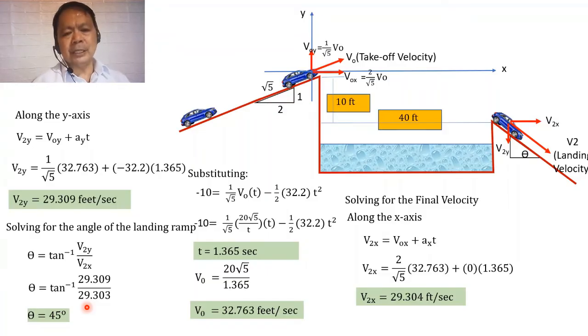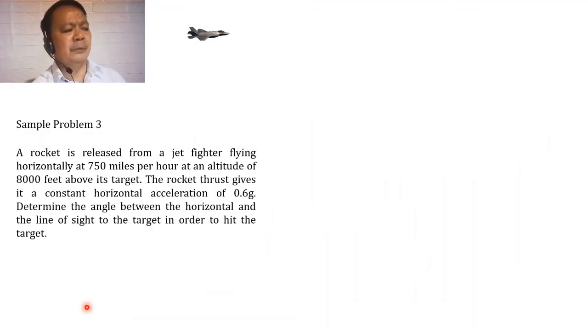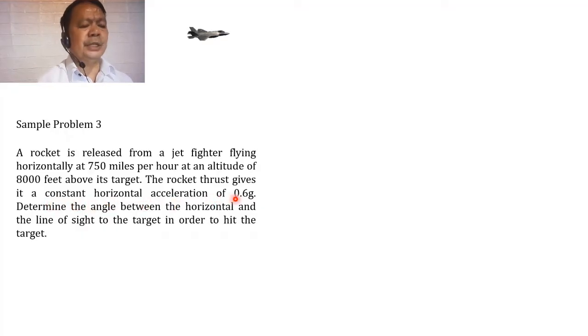Okay, maybe we can now move to our third problem. Here is sample problem number 3, and the problem states that a rocket is released from a jet fighter flying horizontally at 750 miles per hour at an altitude of 8,000 feet above its target. The rocket thrust gives it a constant horizontal acceleration of 0.6 g. Determine the angle between the horizontal and the line of sight to the target in order to hit the target.